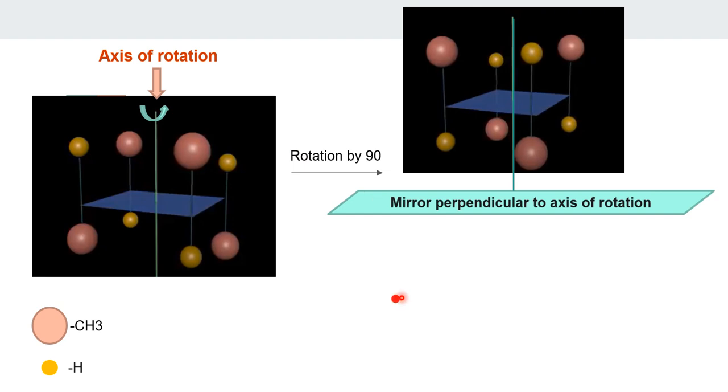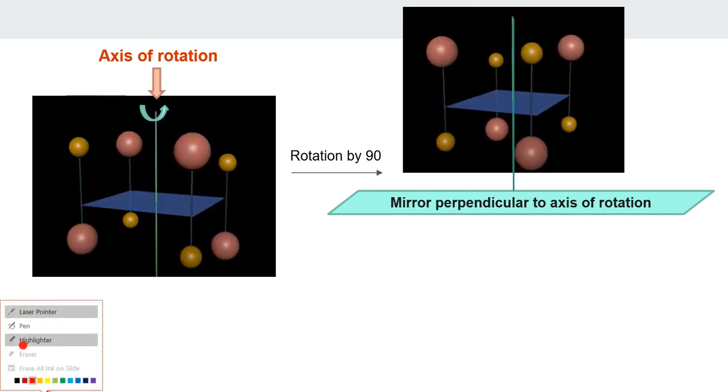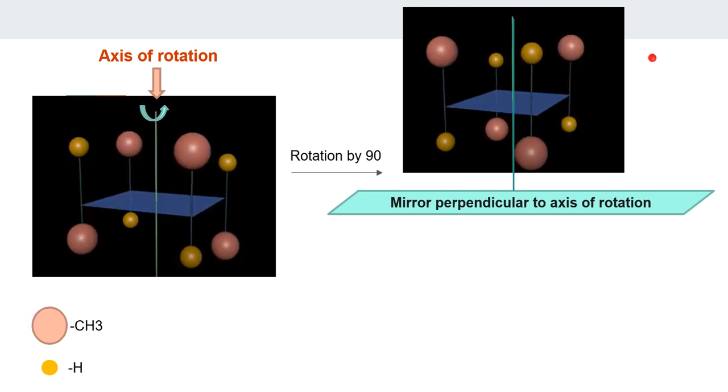Now imagine I am keeping a mirror over here. How have I placed this mirror? This is my axis of rotation. I have placed the mirror perpendicular to the axis of rotation. Yes or no? You know what a perpendicular sign is, right? We draw it this way, right? So this is my axis of rotation and this is my mirror.